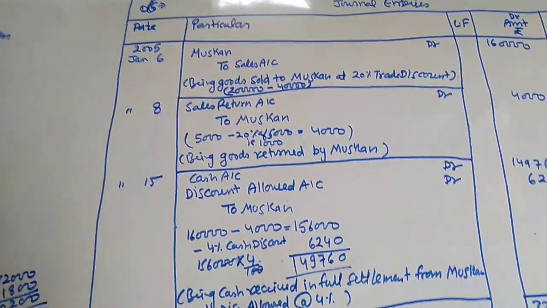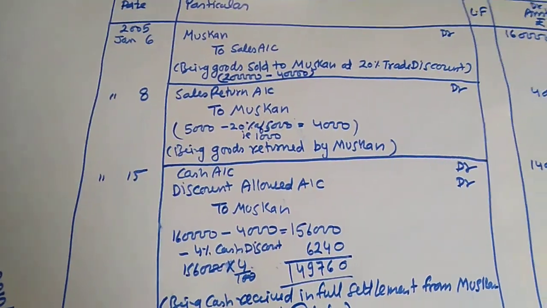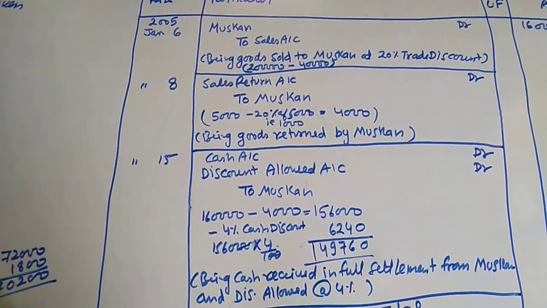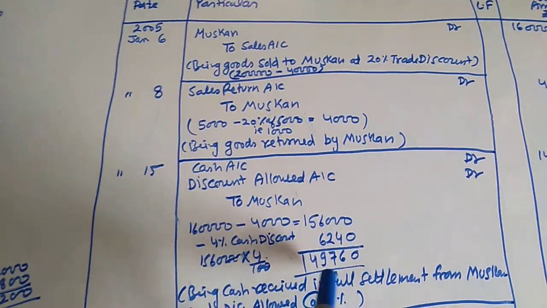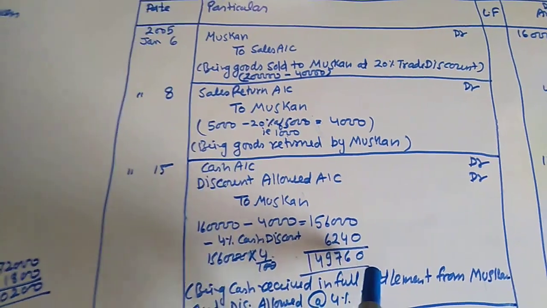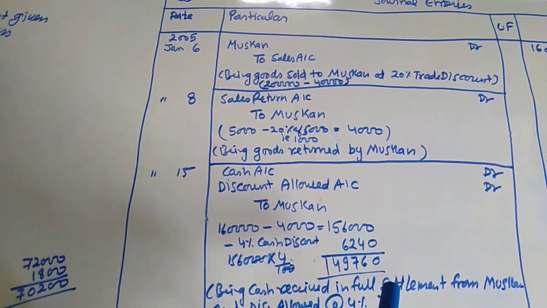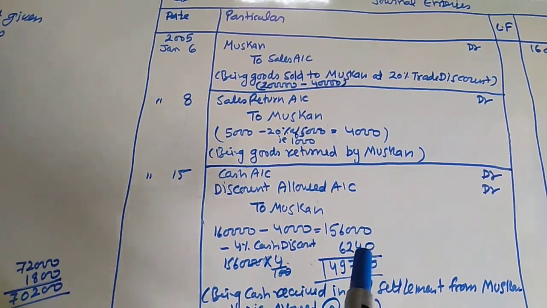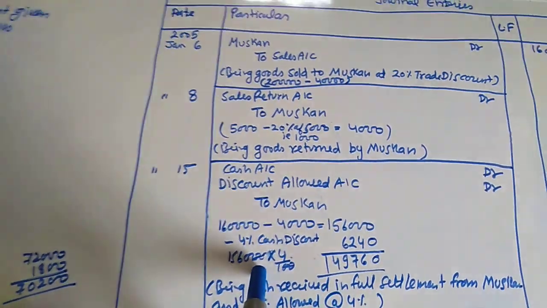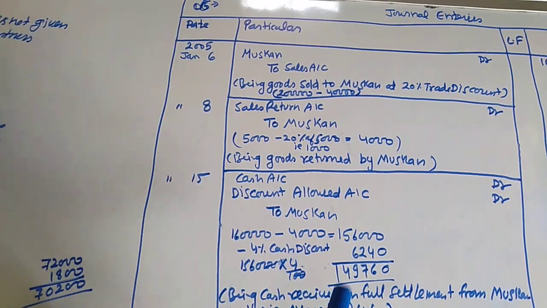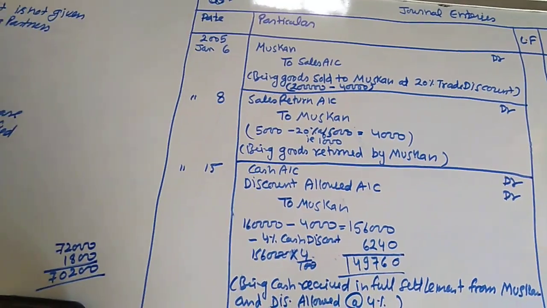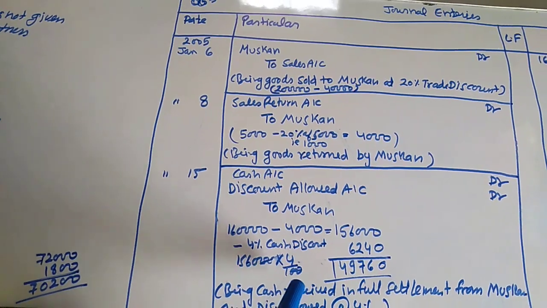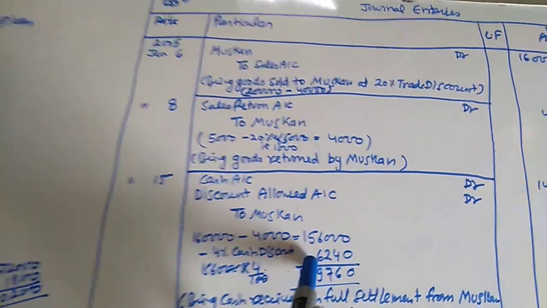And when we provide cash discount to Muskan, she will give 1,49,760, because 4% is calculated on the 1,56,000 after returning the goods. 1,56,000 into 4 by 100 is 6,240.